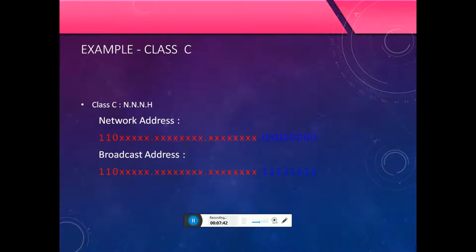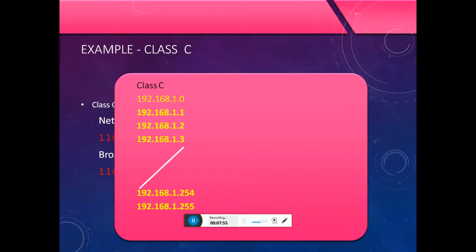Example Class C: 3 network octets and 1 host octet. The Class C network starts at 192.168.1.0, then 192.168.1.1, 192.168.1.2, 192.168.1.3, up to 192.168.1.254 and 192.168.1.255.